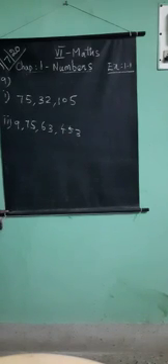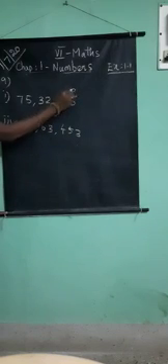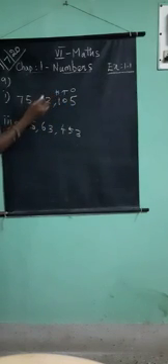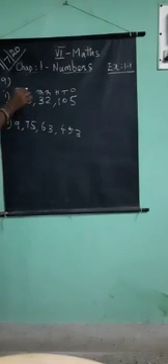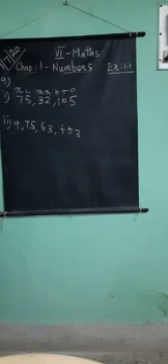First you put the place values: ones, tens, hundreds, 1,000, 10,000, lakh, 10 lakh. How to read the number? 75 lakh, 32,000, 105. Are you clear? Like that you write the number name.